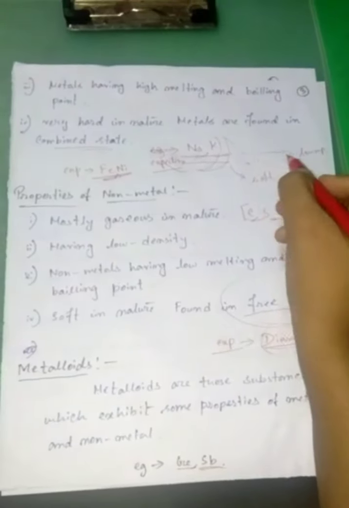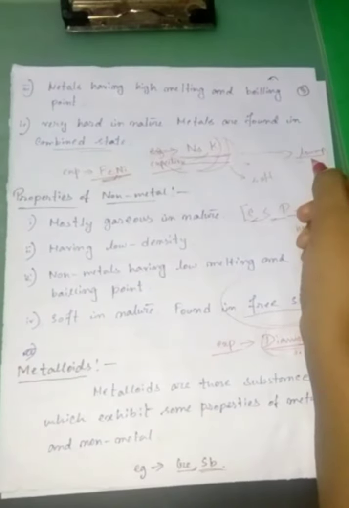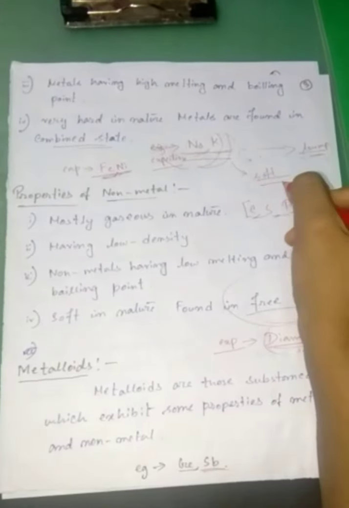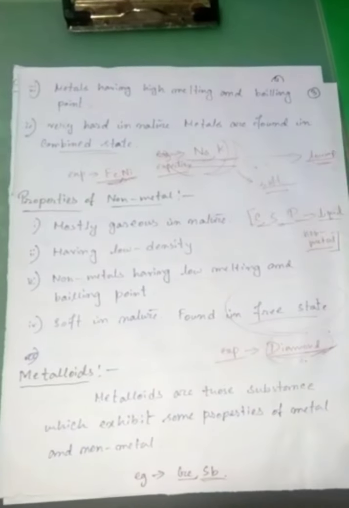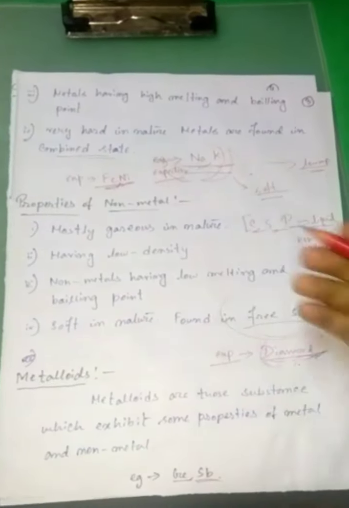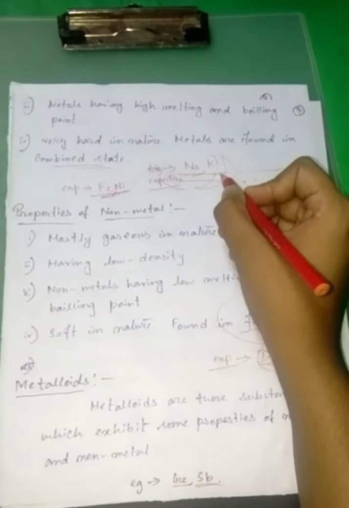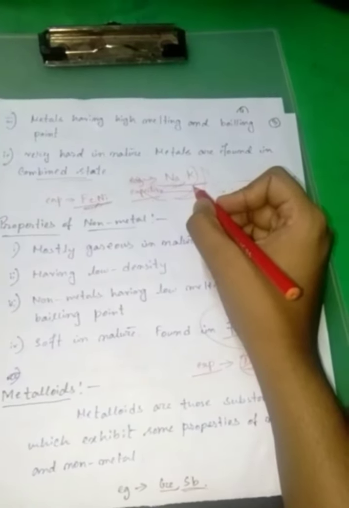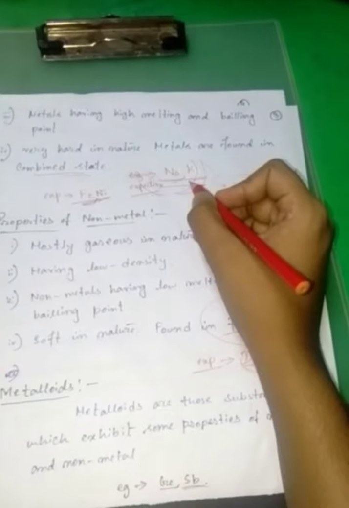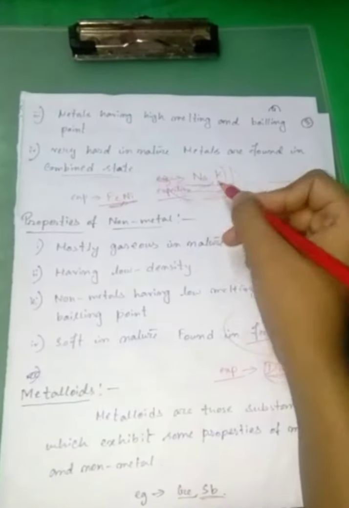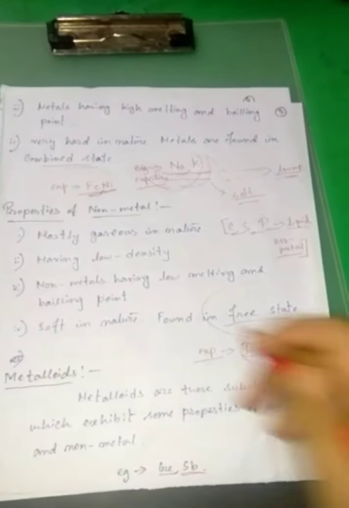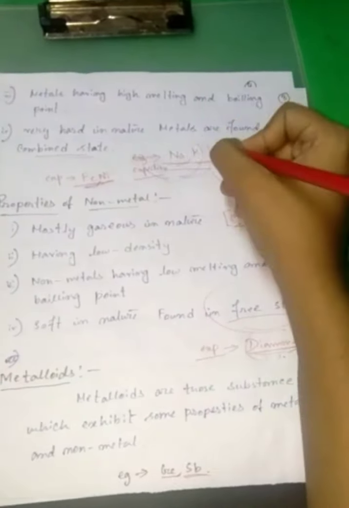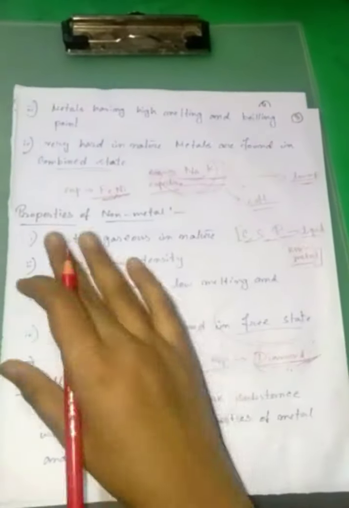Sodium and potassium have low melting and boiling points, and they are also soft in nature, but still sodium and potassium are considered as metal elements. So these are exception cases in chemistry. There are many exception cases in chemistry. So this is part one. Now, what are the properties of non-metals?